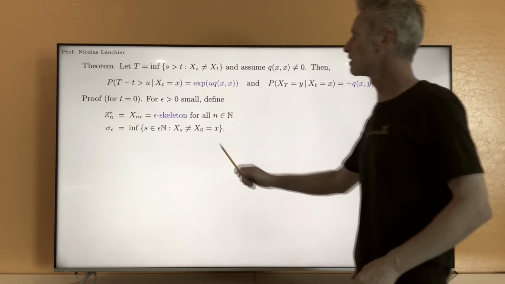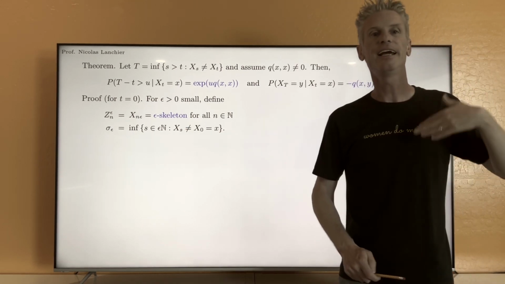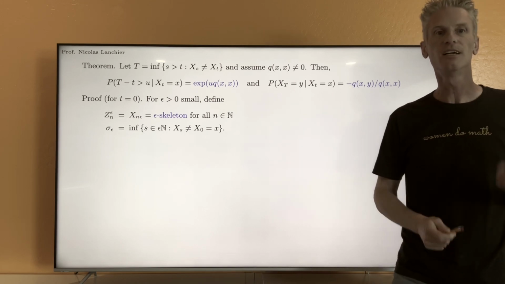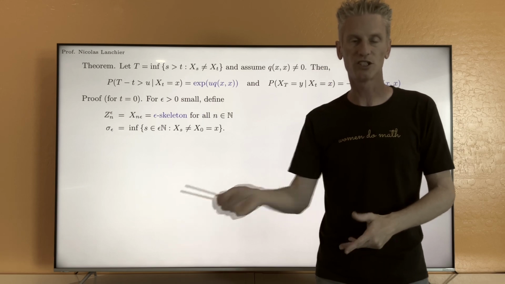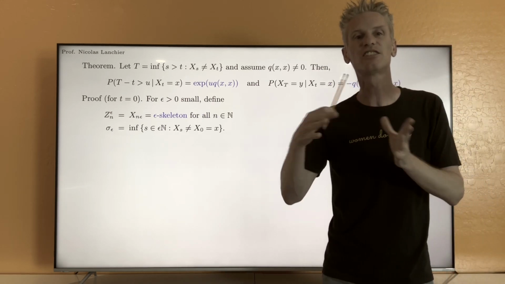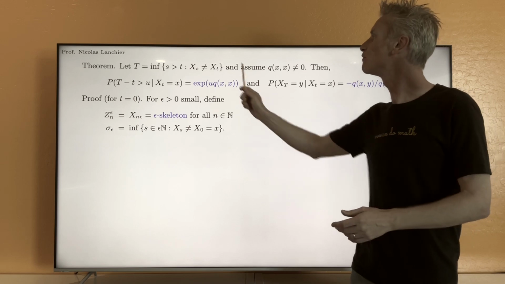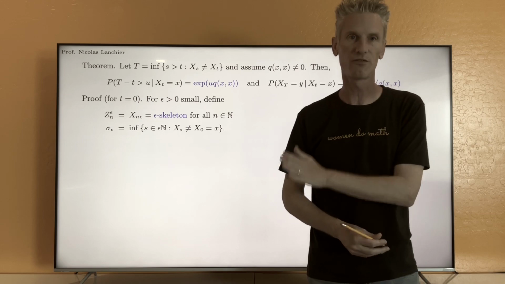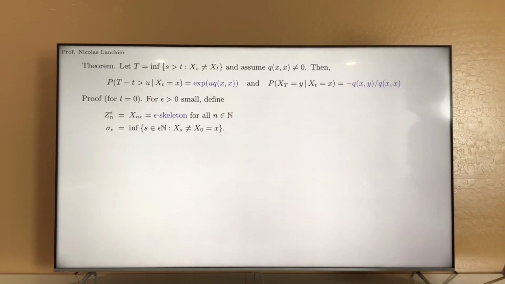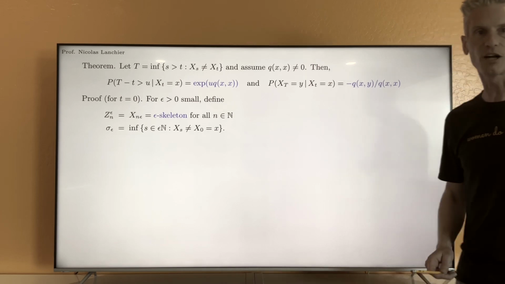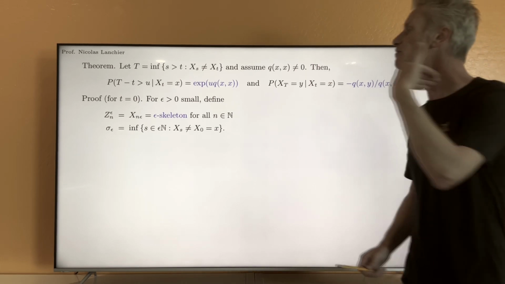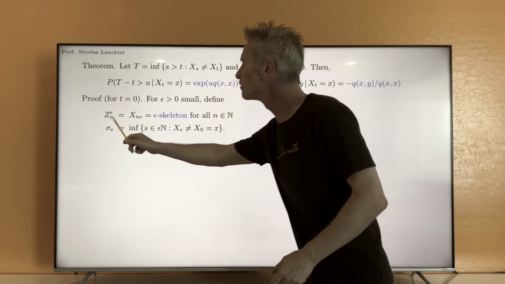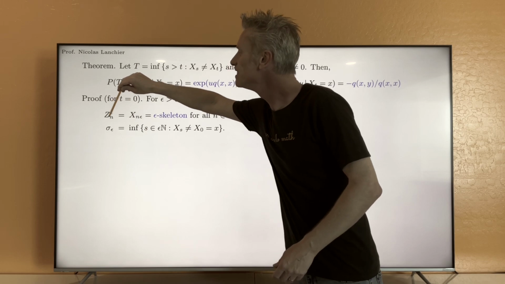So to prove the result, the idea is to study another discrete time Markov chain in the background. That's not going to be the embedded Markov chain. The embedded Markov chain ignores the time of the jumps. Instead, we are going to look at a discrete time Markov chain that keeps track of the process Xt in continuous time, but only at times that are multiples of epsilon. So, more precisely, I'm going to fix an epsilon positive, typically small. Eventually, I'm going to take the limit when epsilon goes to 0 to get the result. And we are going to define this process Zn epsilon.